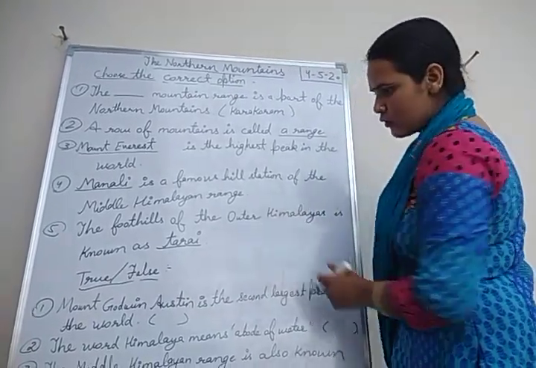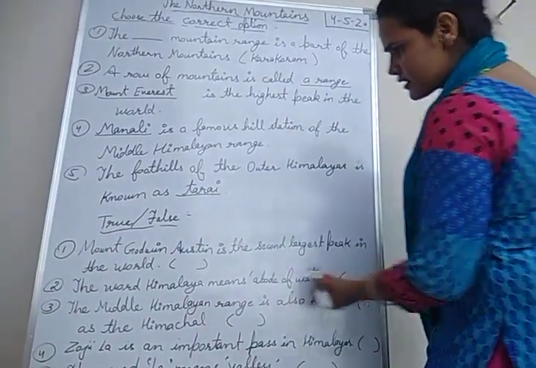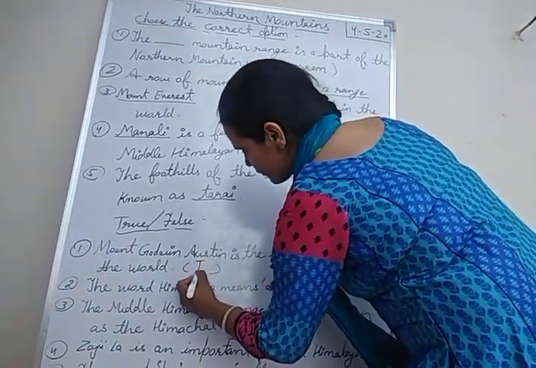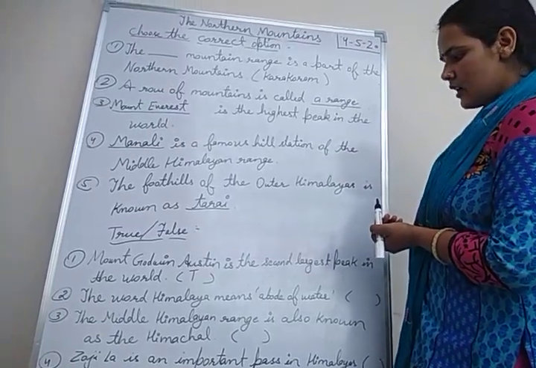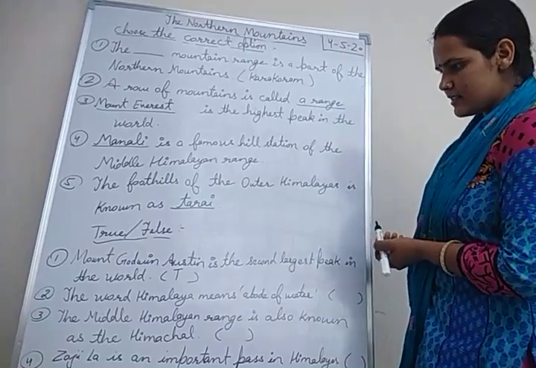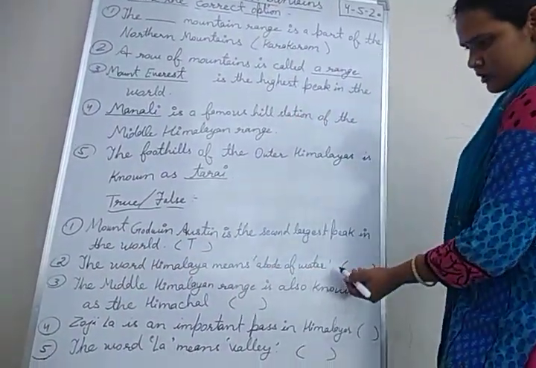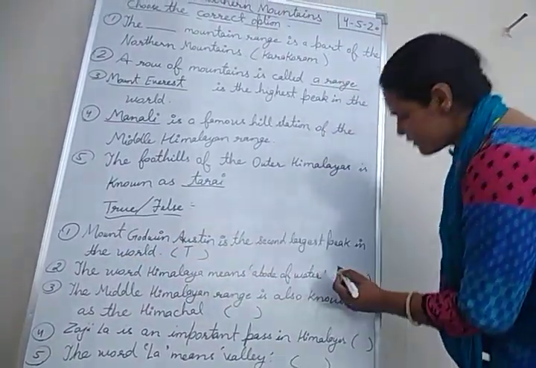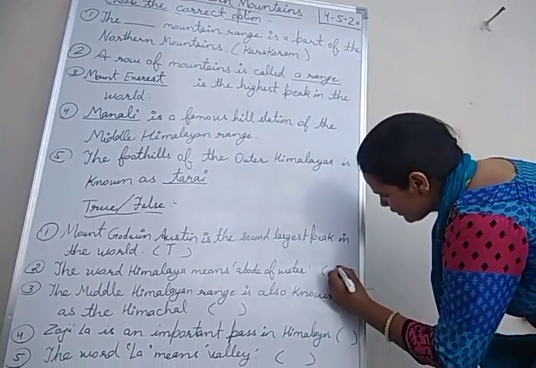Now here are the true or false. Mount Godwin Austen is the second largest peak in the world. So this is true. Mount Everest is the highest peak and Mount Godwin Austen is the second highest peak. The word Himalaya means abode of water. It is false because the word Himalaya means abode of snow, abode of ice or abode of snow.